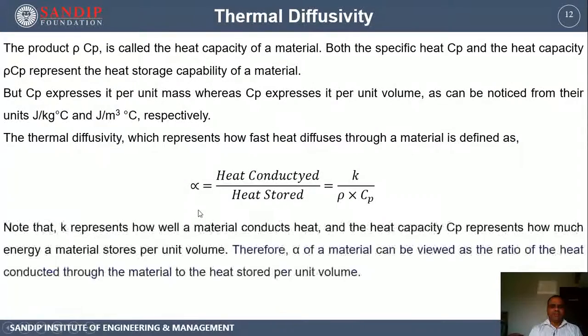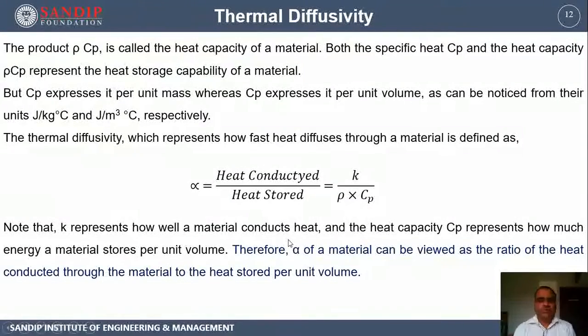So thermal diffusivity is a ratio of these properties, and that's why it is also a property of the system. Note that thermal conductivity in the numerator represents how well the material conducts the heat, and rho into Cp represents how much energy a material stores per unit volume. So conductivity k indicates the heat conduction capacity, rho Cp indicates the storage capacity.